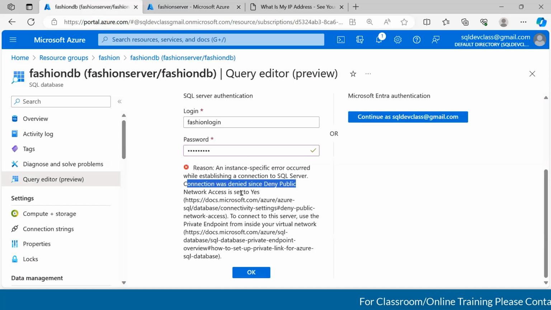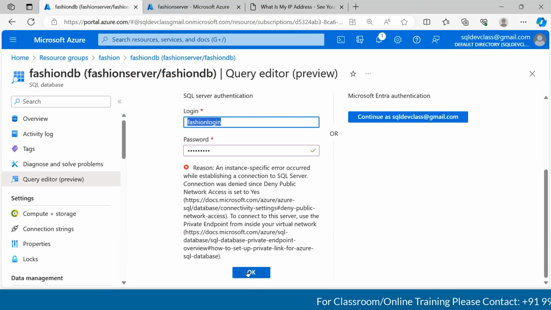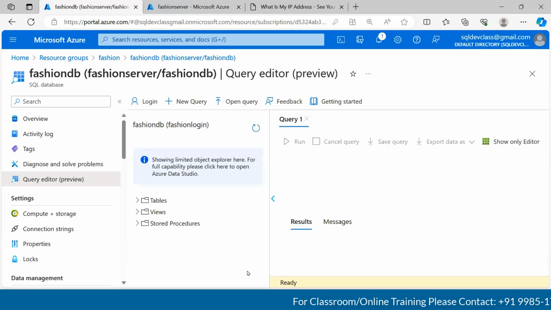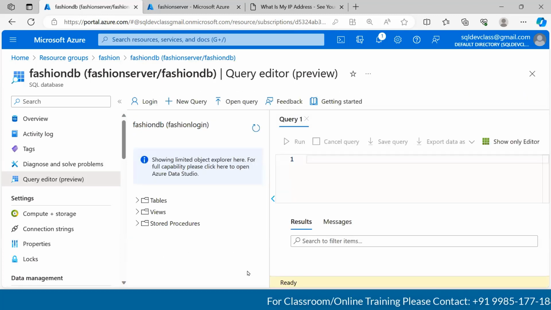Let's get into the database. Again, no changes here. The password remains the same. The login remains the same. Let me click on OK. Now you can notice it allowed me to get inside.